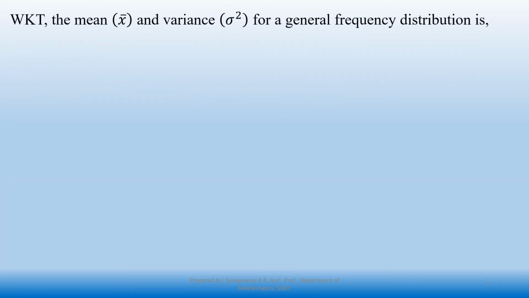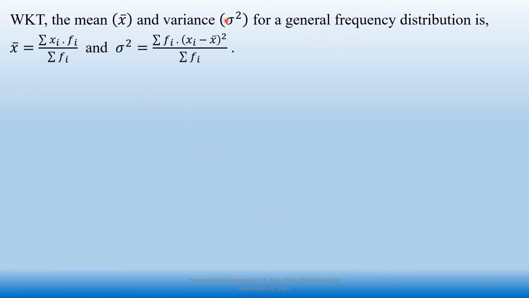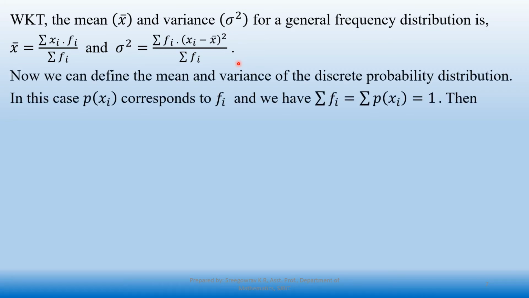Now, we already know the mean and variance of a general frequency distribution, given by these two formulas. Now we are going to define the mean and variance for the discrete probability distribution. Before that, here I am going to choose p of xi in place of f of i, so the summation of f of i is nothing but the summation of p of xi, which is equal to 1. This is from the second condition, that the summation of p of xi is always equal to 1.